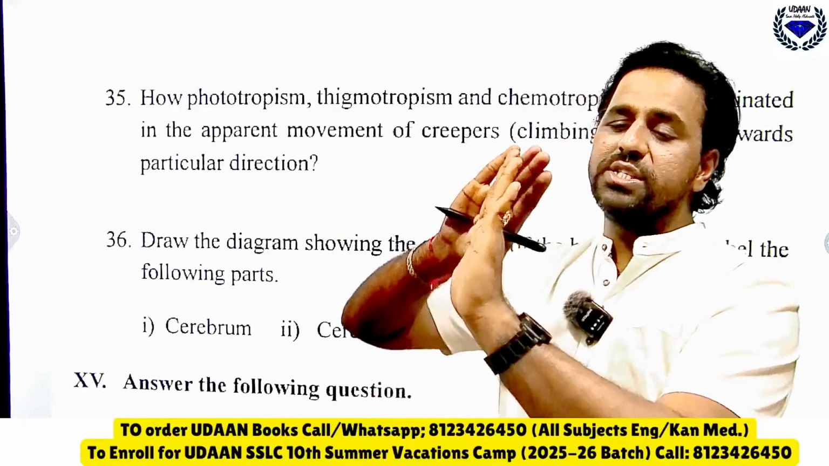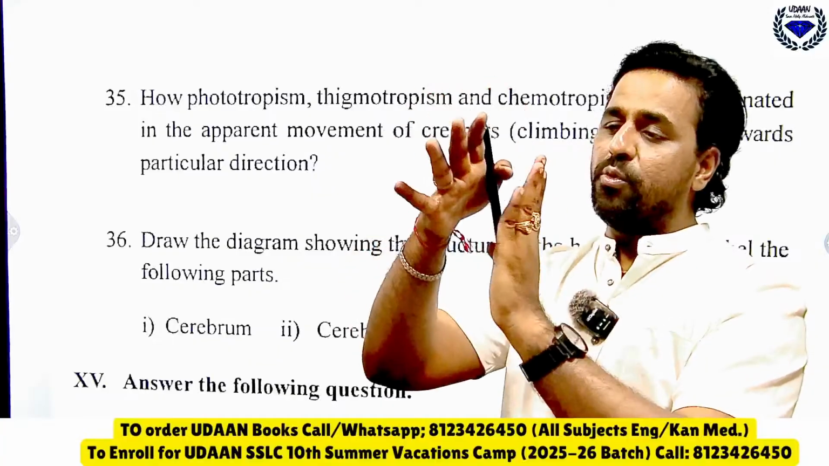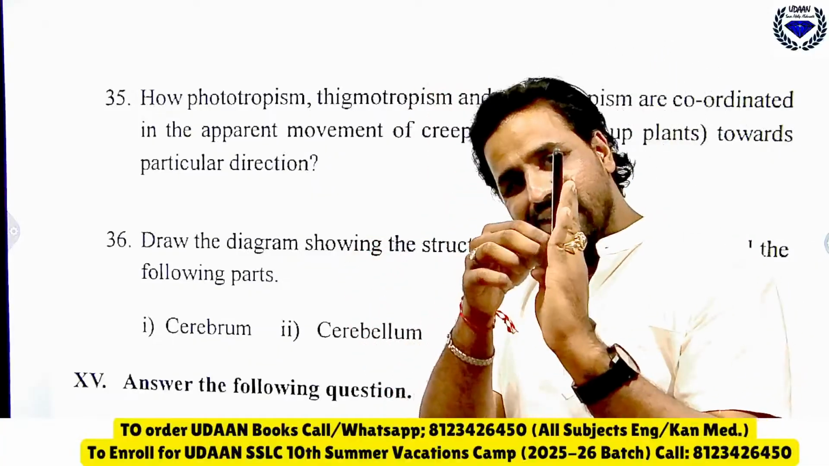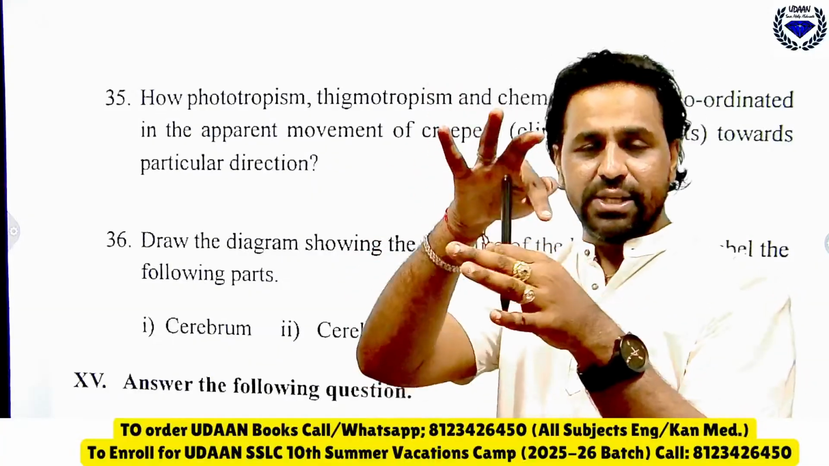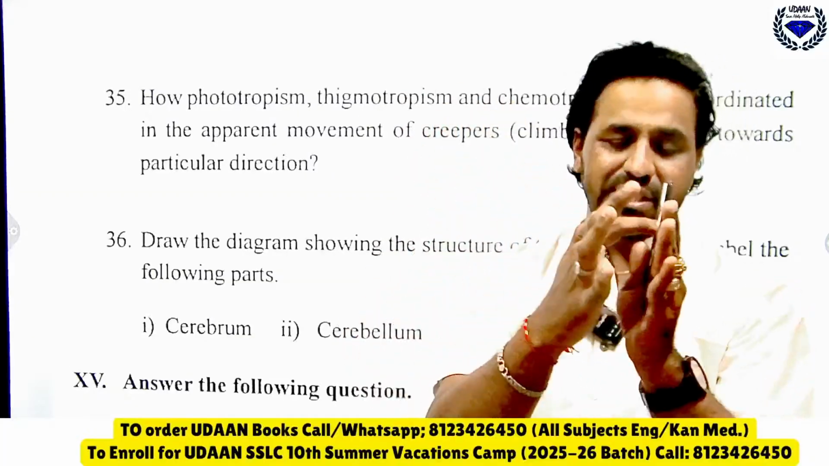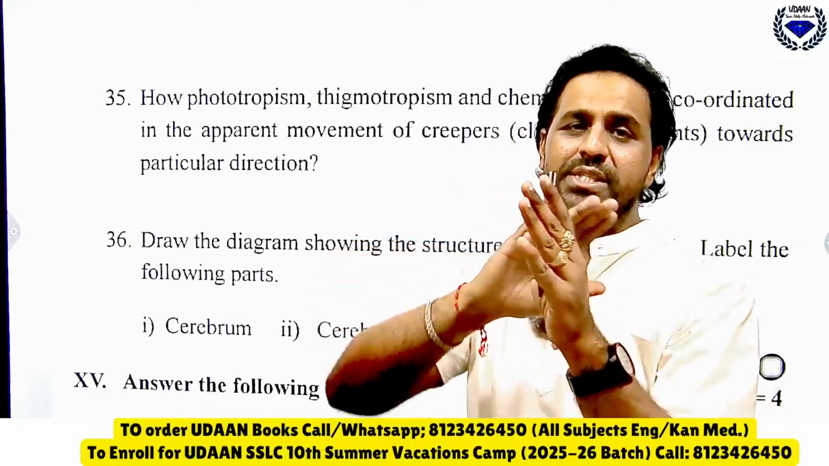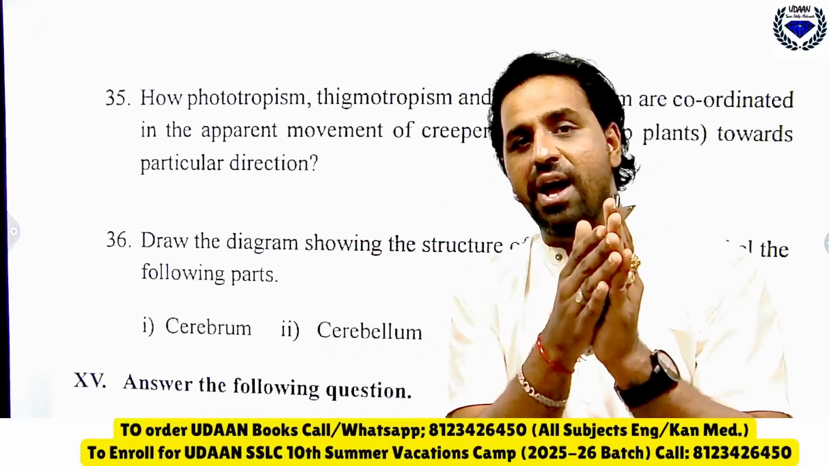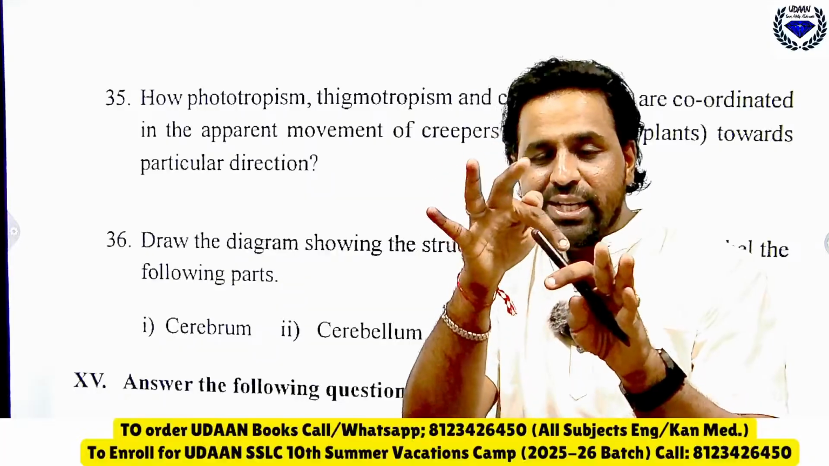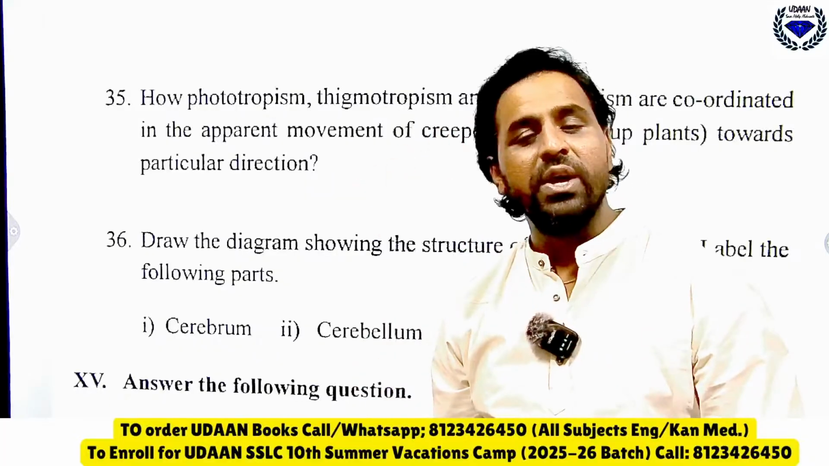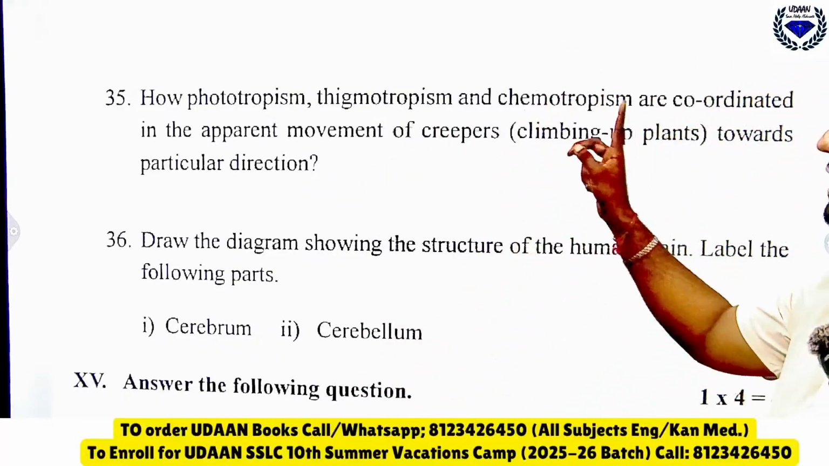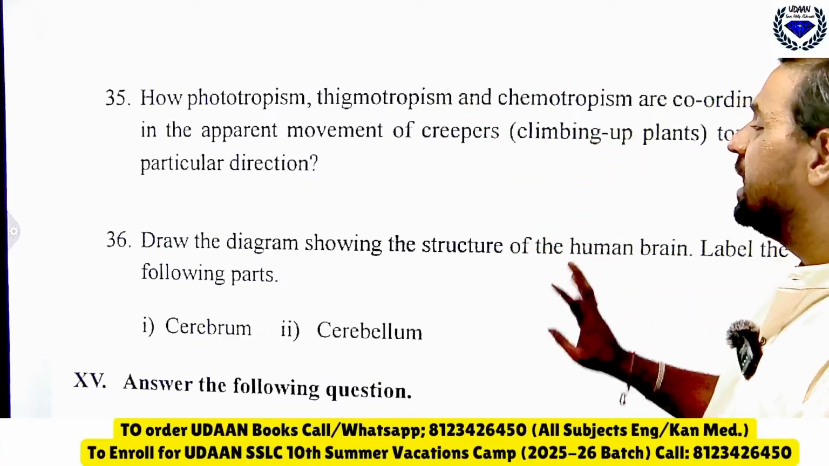You know that auxins always grow on the shady part. Suppose you assume that this is a rod and the money plant is growing like this, the side touching the rod has auxins, and here the light is present. So auxins always grow on the shady part, therefore more cells will grow, and it will attach and grow in the form of rotation. That is the beauty of phototropism, thigmotropism and chemotropism.